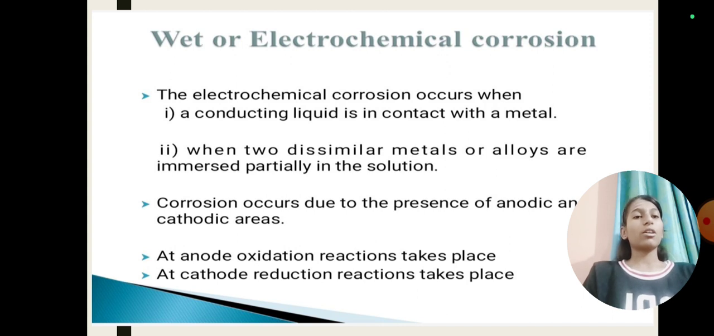Electrochemical corrosion occurs when a conducting liquid is in contact with a metal, or when two dissimilar metals or alloys are immersed partially in the solution. Corrosion occurs due to the presence of anodic and cathodic areas. At anode, oxidation reaction takes place. Oxidation means liberation of electrons. At cathode, reduction reaction takes place. Reduction means gaining of electrons.